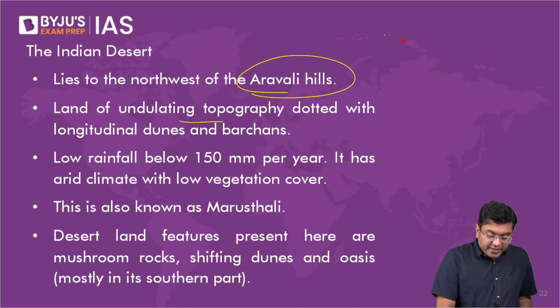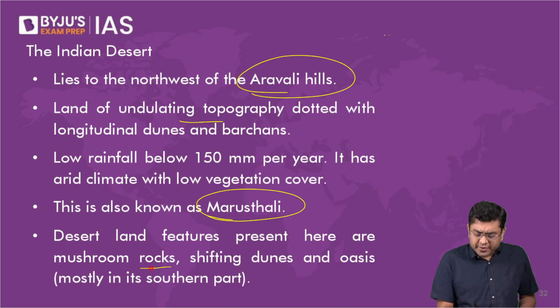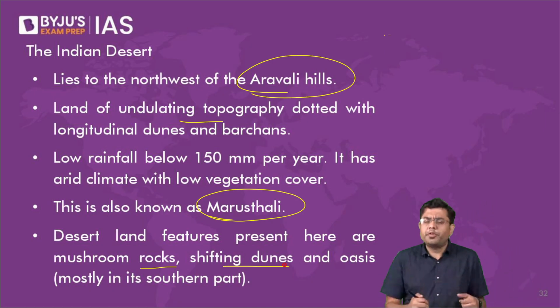Okay. Then this is also what is referred to as Marusthali. Now it features mushroom rock, shifting dunes, and oases. Oasis is what? The small ponds and pools of water that you have, surrounded by some green patches in the desert area.